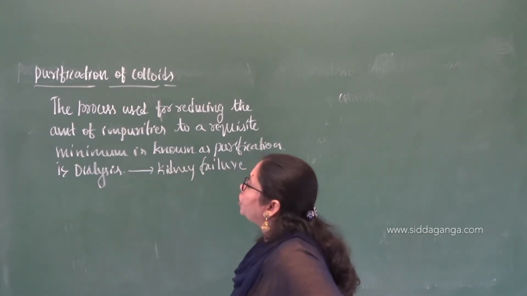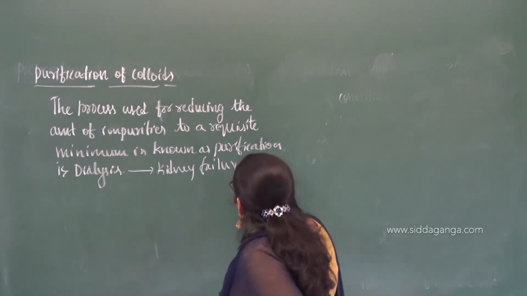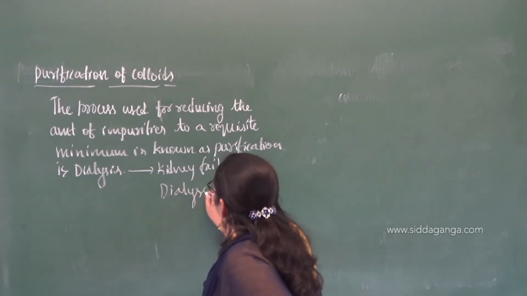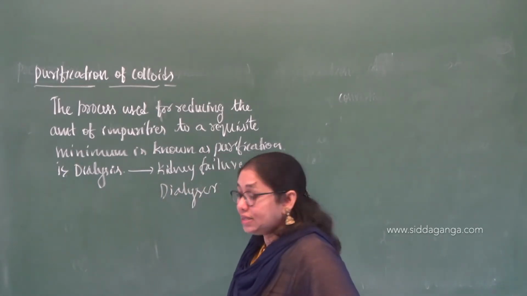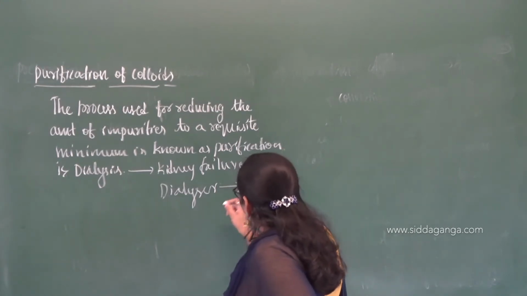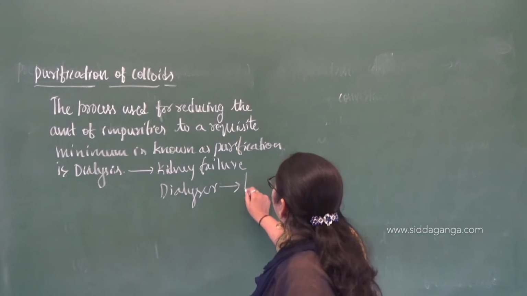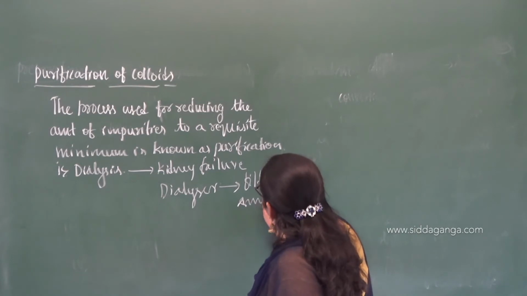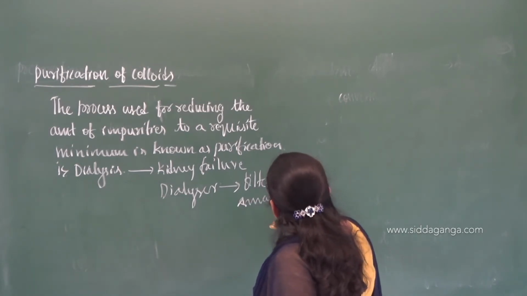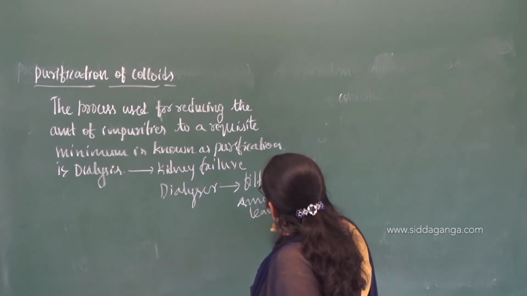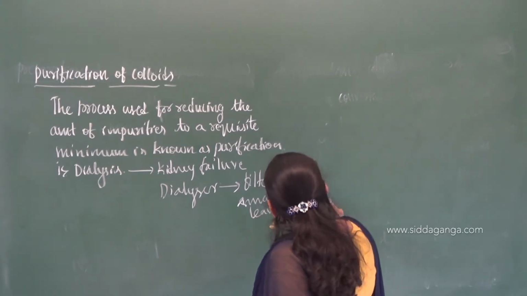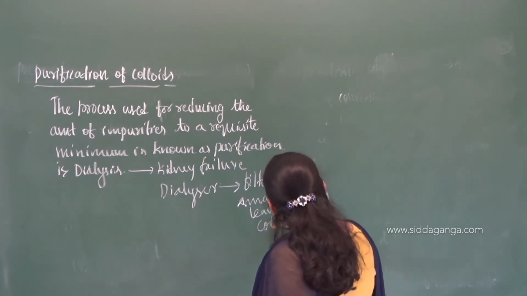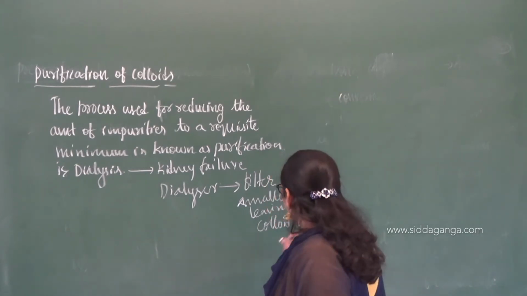The device used for this process is called the dialyzer, which will filter the smaller ions, leaving behind the colloid, that is hemoglobin. Hb, I am going to represent that one, hemoglobin.